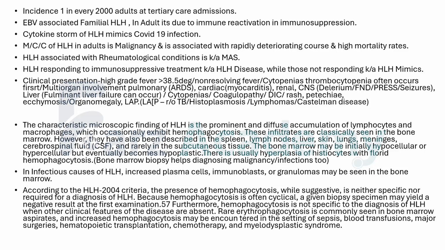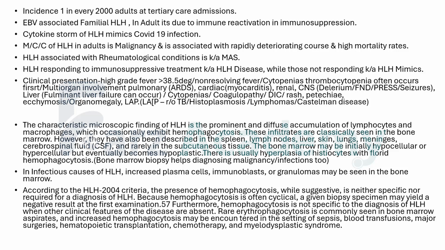And these infiltrates may be seen elsewhere, so you don't always need to do a bone marrow study. Maybe hemophagocytosis might be noted when you do a biopsy of the spleen, liver, lymph nodes, or some other sites like lungs, meninges. But many a times these patients have severe thrombocytopenia, so taking a biopsy from these other sites is risky. It's better to go for a bone marrow biopsy, because even with low platelets of 20,000, there is no need to transfuse. You can get a bone marrow biopsy done at such low platelets.